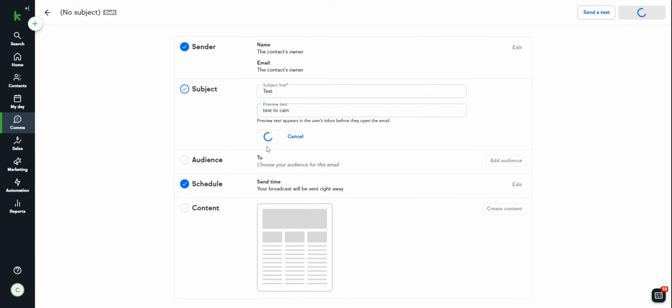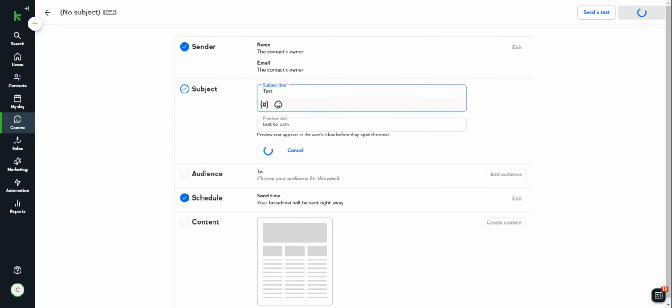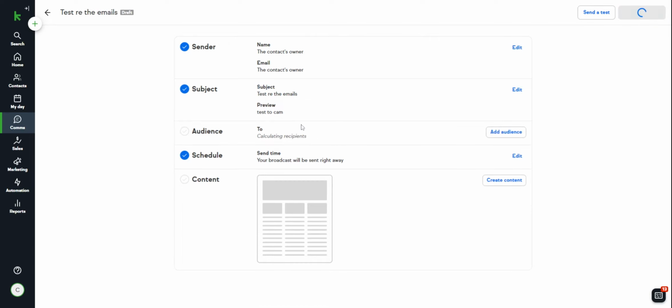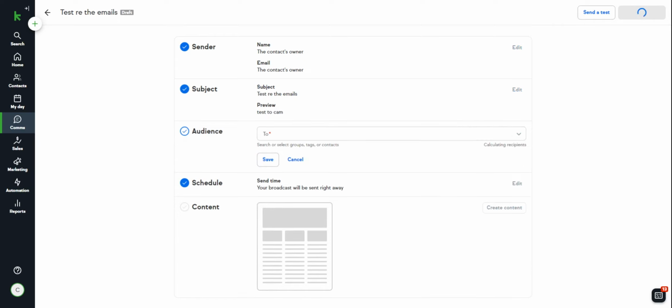And we just wait for it to do its little thing. Then we can add an audience and add the content. It's just a little bit slow. There you go, save. Okay, audience, add the audience.